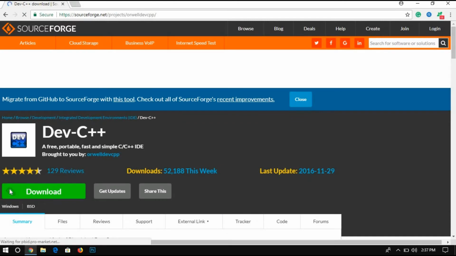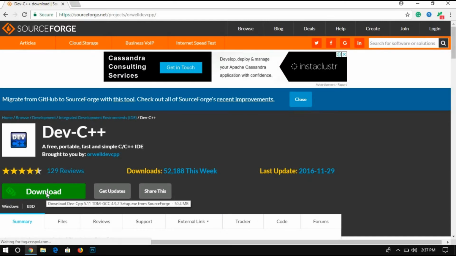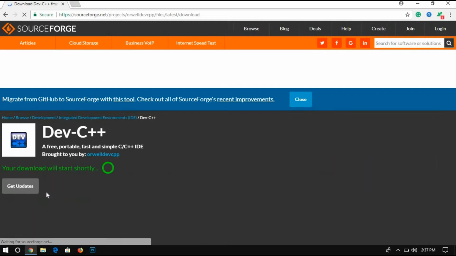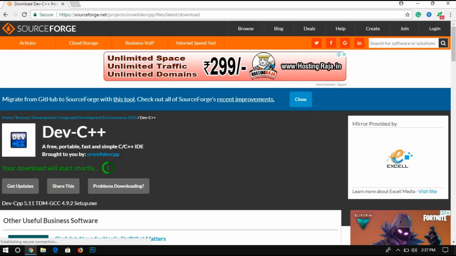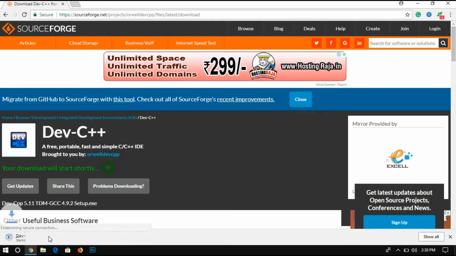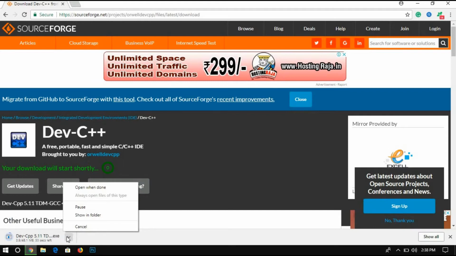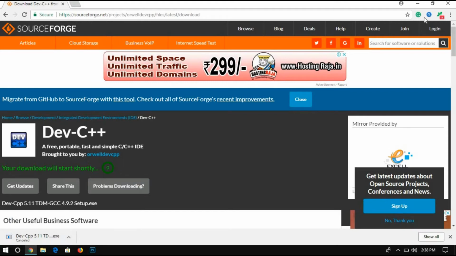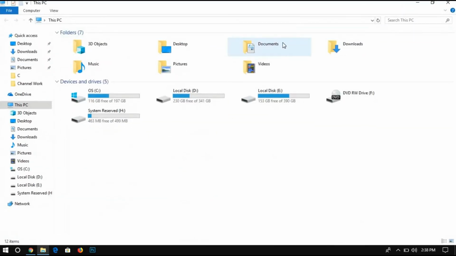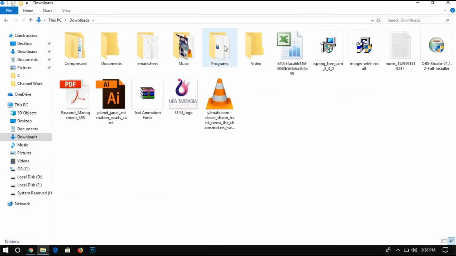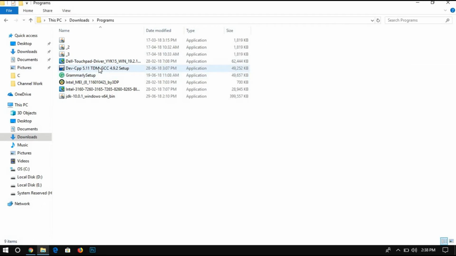After that, a green color download button is available for you to download Dev-C++ software, so just click on it. So it's stated your download will start shortly in 3, 2, 1, and it started. I am just cancelling it because I have already downloaded it. So I'm going to the file. So here is the file.